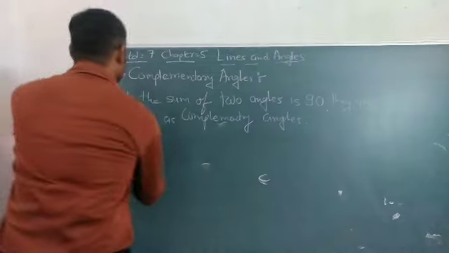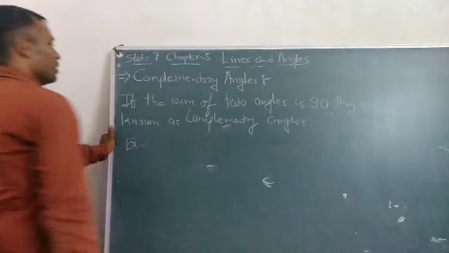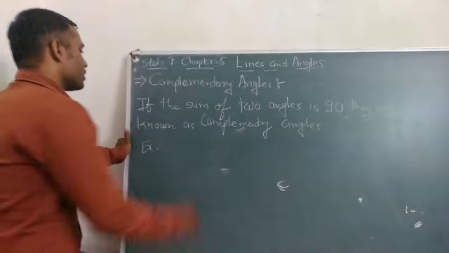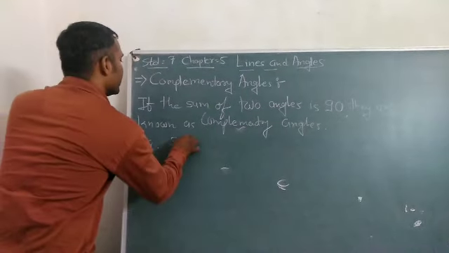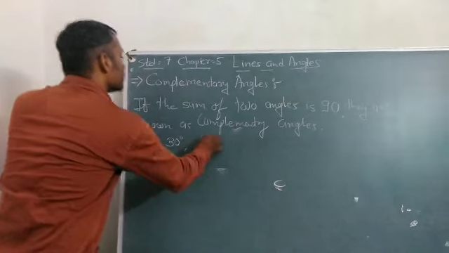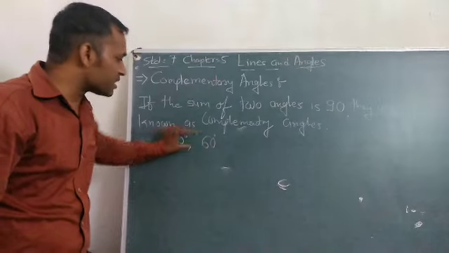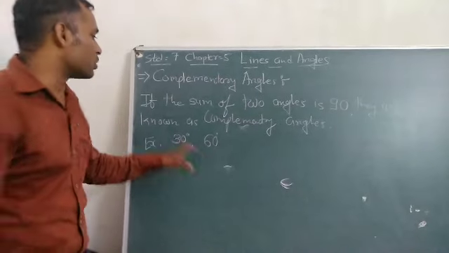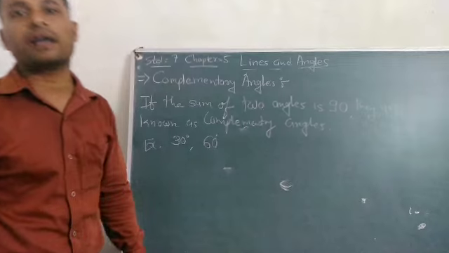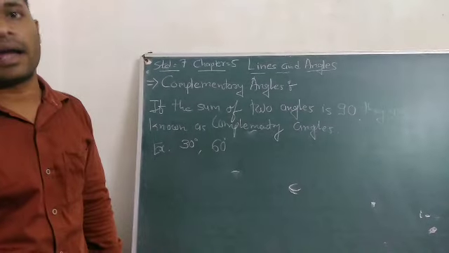Suppose, for example, you have two angles, 30 degree and 60 degree. Make the sum of the two. 30 plus 60 is equal to 90 degree. So 30 degree and 60 degree are complementary angles.